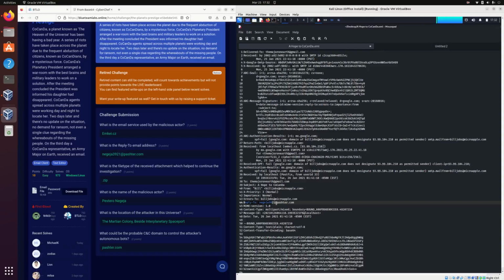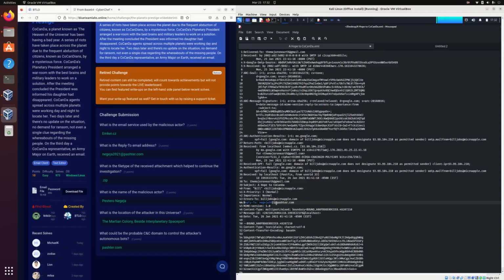Anyone who sends an email back to this address would actually be sent to negeja3921 at pasture.com, and not to billjobs at microapple.com, which suggests he probably wants the information coming in.